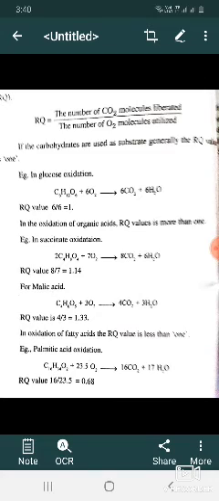Pyruvic acid is completely oxidized in mitochondria by the activity of different enzymes. This is called the Krebs cycle.